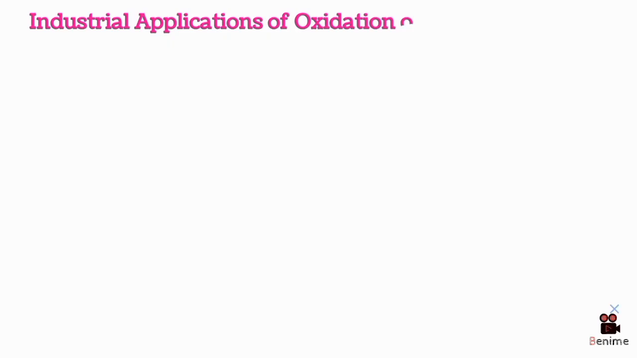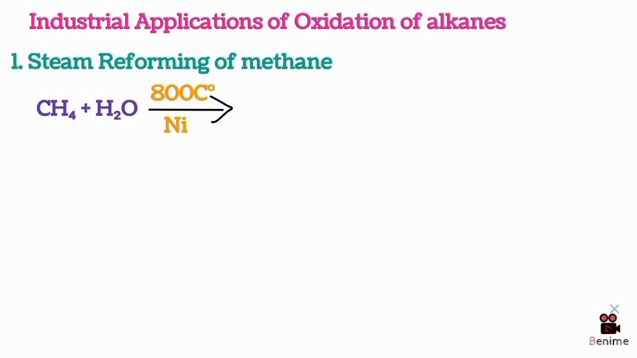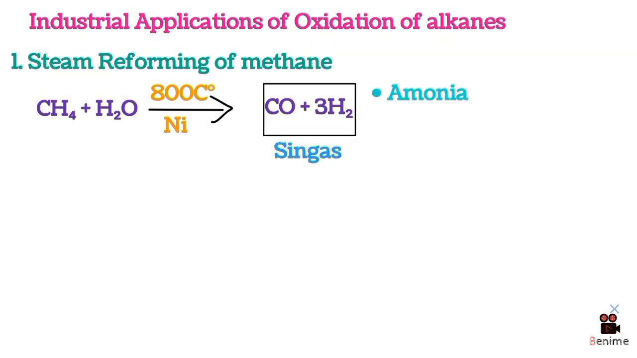Now, industrial applications. Three reactions every student must know. First, steam reforming of methane: CH4 plus H2O at 800 degrees Celsius over a nickel catalyst gives CO plus 3H2. This mixture is called syngas. From syngas, you make ammonia for fertilizers. You make methanol. You make synthetic diesel through the Fischer-Tropsch process. This single reaction feeds half the world through the fertilizers it produces.